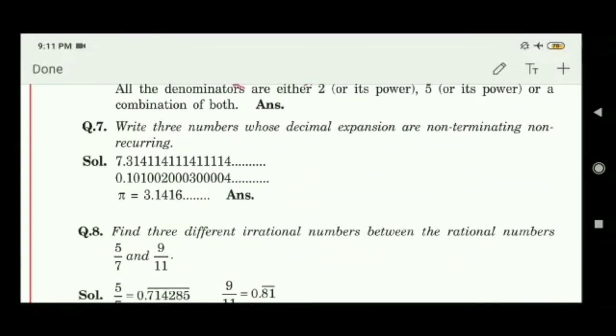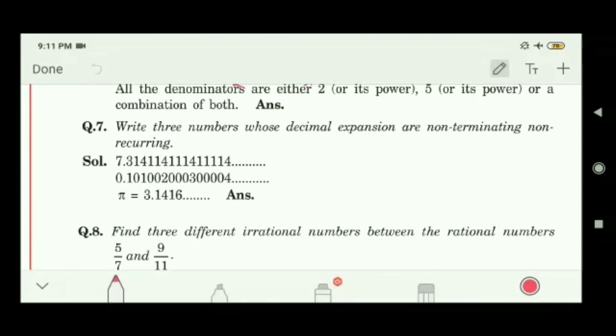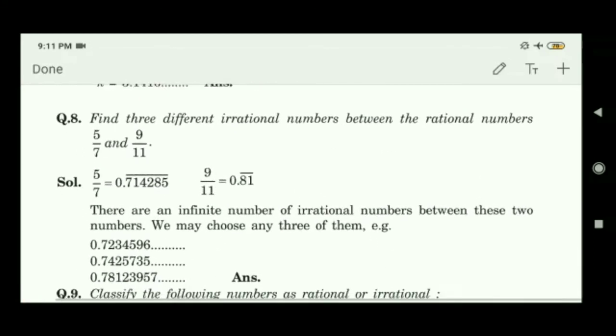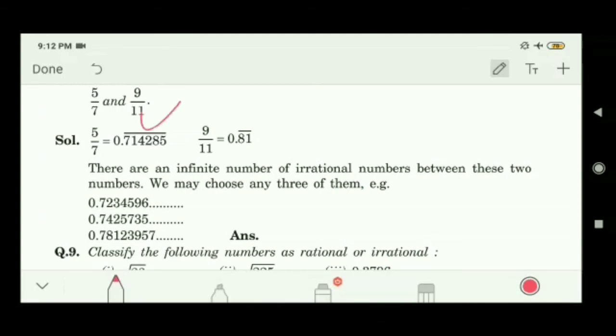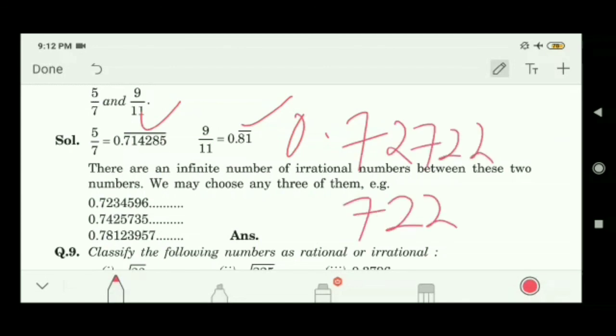Now write 3 numbers whose decimal expansions are non-terminating and non-recurring. Remember, all irrational numbers are non-terminating and non-recurring. So these are some examples. Find 3 different irrational numbers between rational numbers. It is very easy. First of all, you convert it to decimal format and write any number which comes in between. Like 0.72, 0.7222, 0.722222, like this you can write.